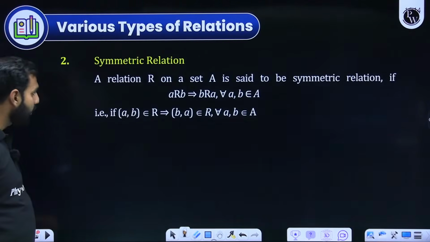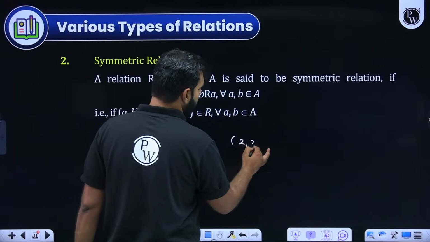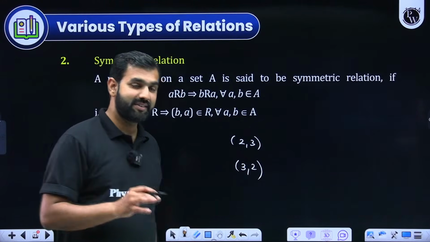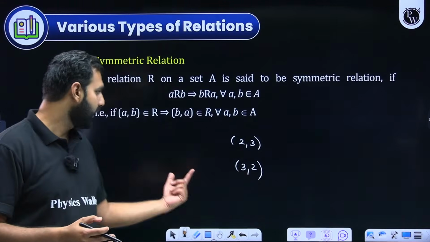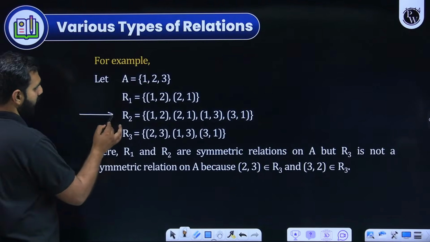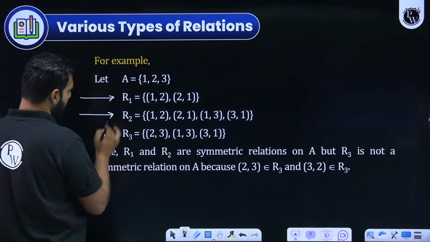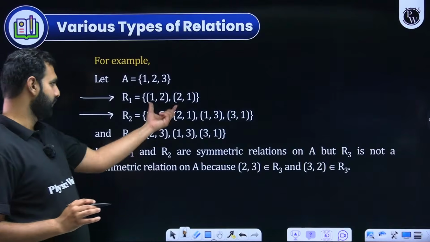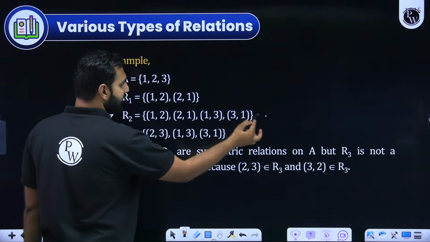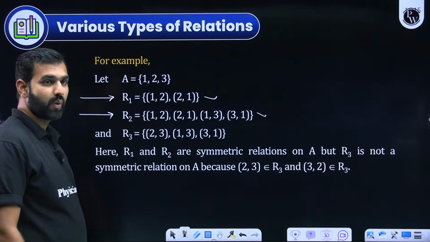With that, we talk about symmetric. If in a relation there is a pair 2, 3, then 3, 2 must also exist. For A comma B, B comma A must be there. For example, out of R1, R2 and R3, how many are symmetric? R1: 1, 2, 2, 1, clearly symmetric. R2: 1, 2, 2, 1, 1, 3, 3, 1, symmetric. But what about R3? Is R3 a symmetric relation, and why is it not?